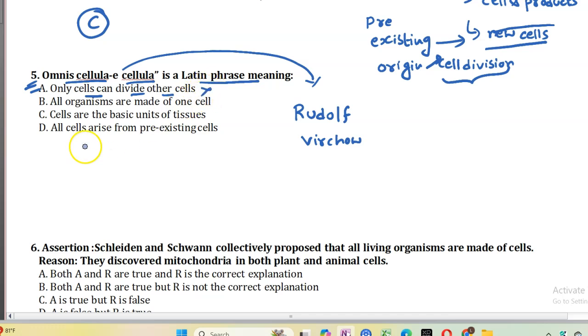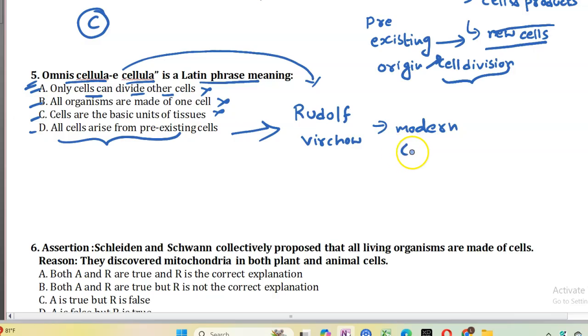This is incorrect. Option B, all organisms are made up of one cell. Incorrect. Option C, cells are the basic units of tissues. This is incorrect. Option D, all cells arise from pre-existing cells. This was proposed by Rudolf Virchow and included in modern cell theory.